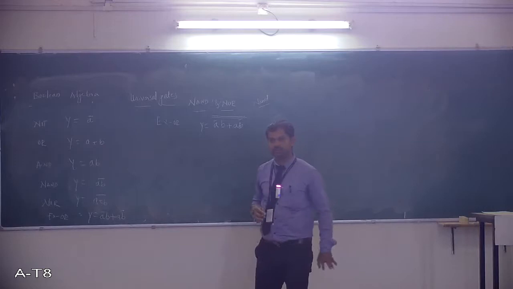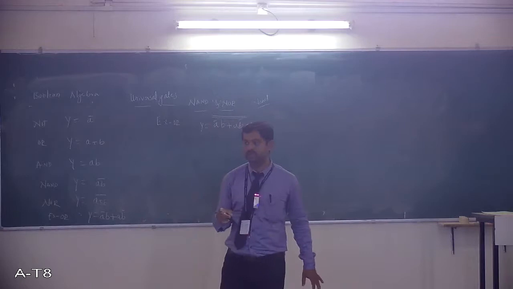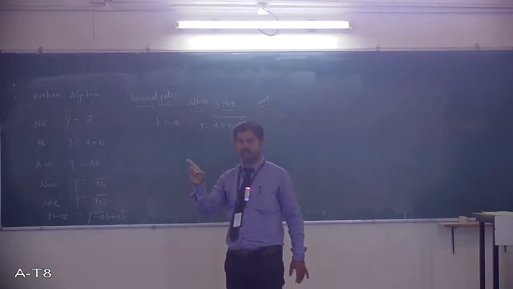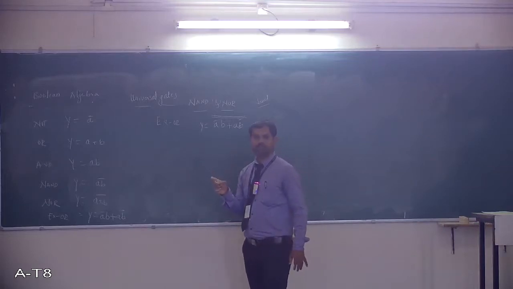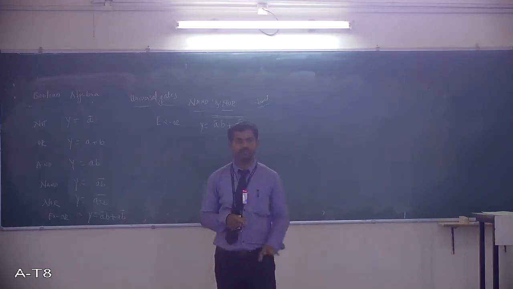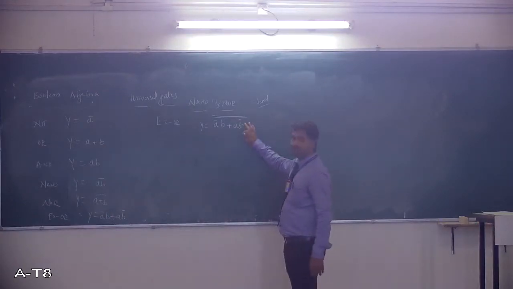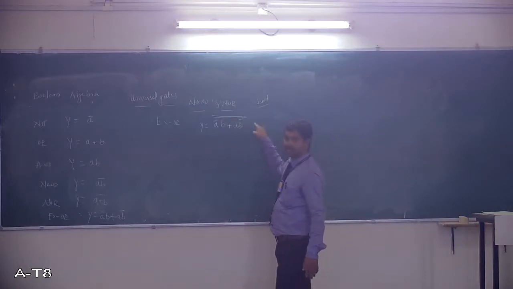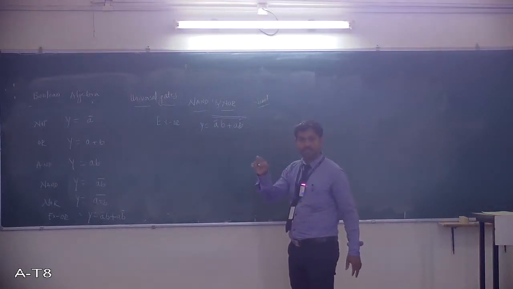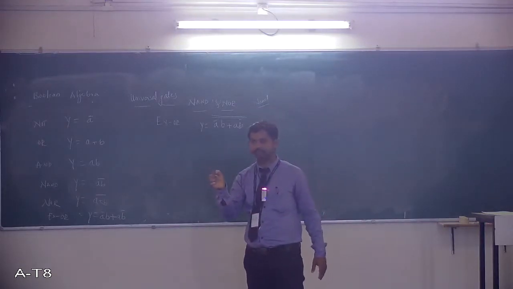Now follow De Morgan's theorem. De Morgan's two identities are very important. You must remember them all the time. AB whole bar is A bar plus B bar. A plus B whole bar is A bar dot B bar. That replicates in most cases, so try to remember those. I will do the same thing here, using De Morgan's theorem. Say this is one variable and this is one variable, plus bar. It is something like A plus B whole bar. How will you divide? A bar dot B bar. Do it.